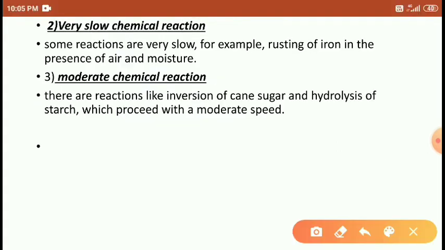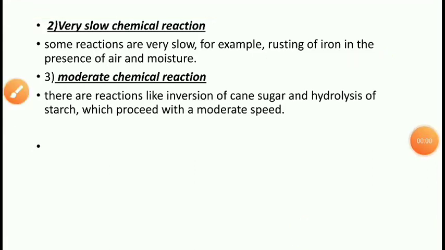Okay, second one here, friends, very slow chemical reaction. Some reactions are very slow. For example, rusting of iron in presence of air and moisture. Already we have discussed rusting of iron, and you have also seen in your house the iron metals exposed to atmospheric air. When exposed to atmospheric air, the rusting occurs in a very slow form, right? The rusting occurs very slowly.